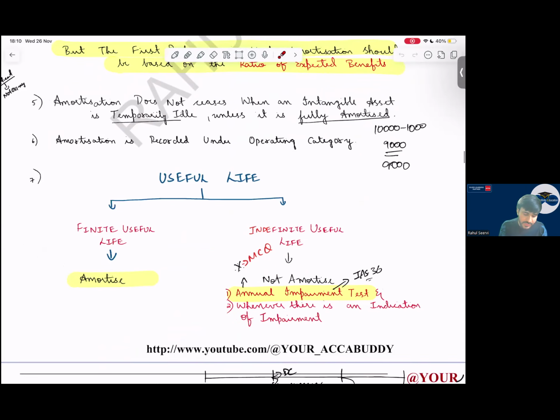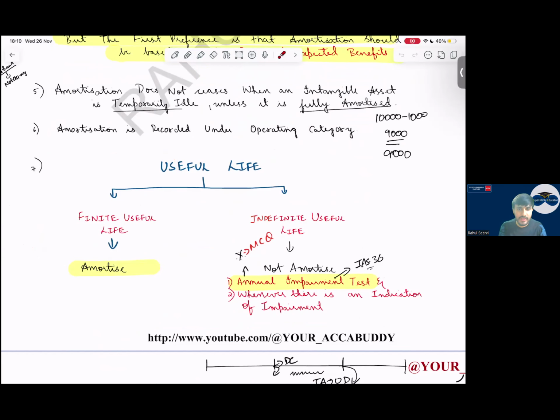Then, useful life, sir. If it is finite, we amortize it. If it is indefinite, it's difficult to determine. In that case, an annual impairment test is compulsory. MCQ, very important. Annual impairment test is compulsory, whether indicators are there or not.